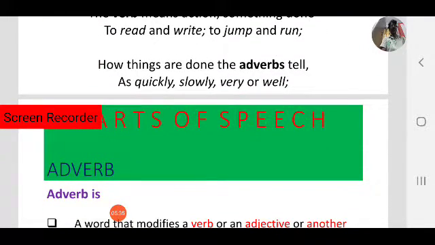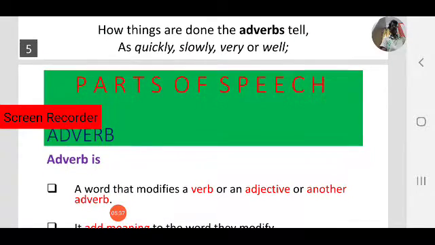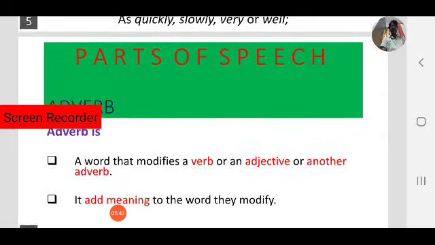Right. Now, what is an adverb? Adverb is a word that modifies a verb, an adjective, or another adverb. An adverb is a word that gives more information about a verb, an adjective, or another adverb.